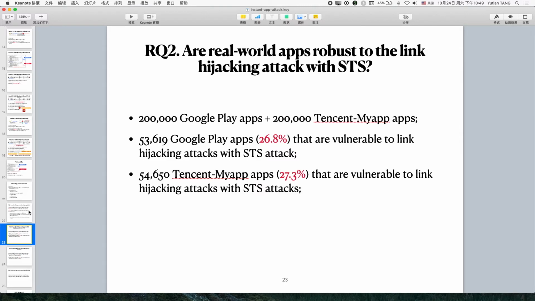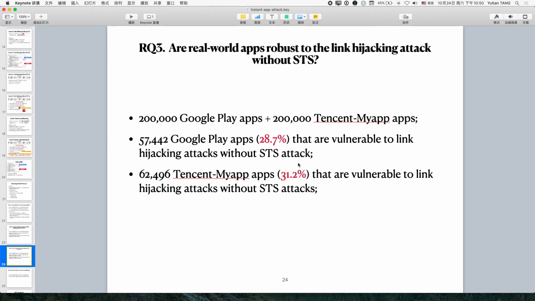The second research question we discussed: are the existing apps robust to the link hijacking attacks with STS? Still with this data set, we found around 26% of Google Play apps are vulnerable to link hijacking attacks with STS. Around 27% of Tencent apps are vulnerable to link hijacking with STS.